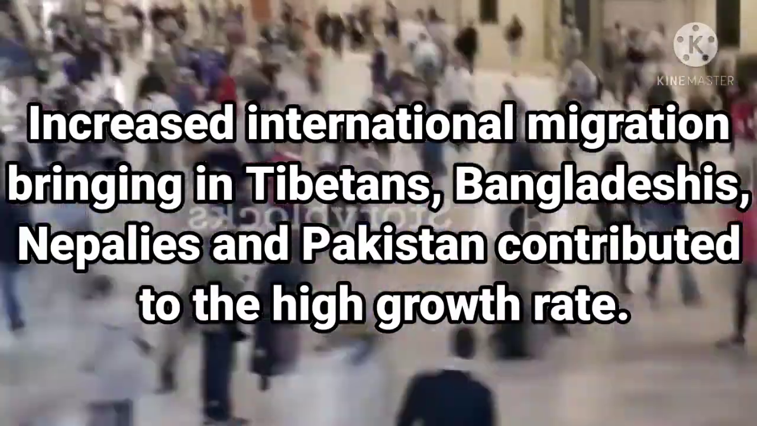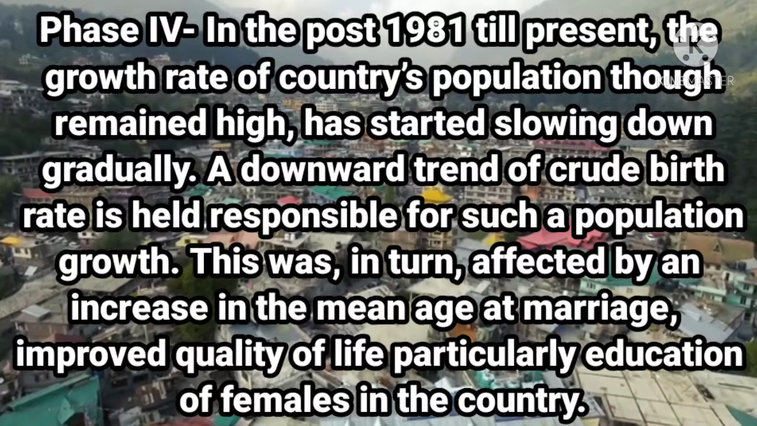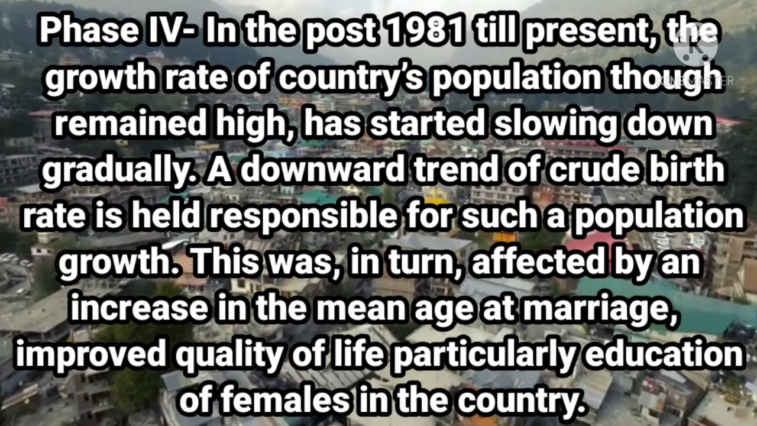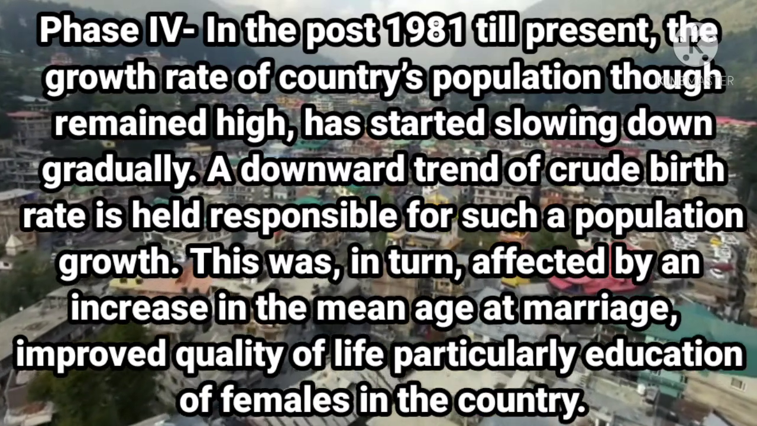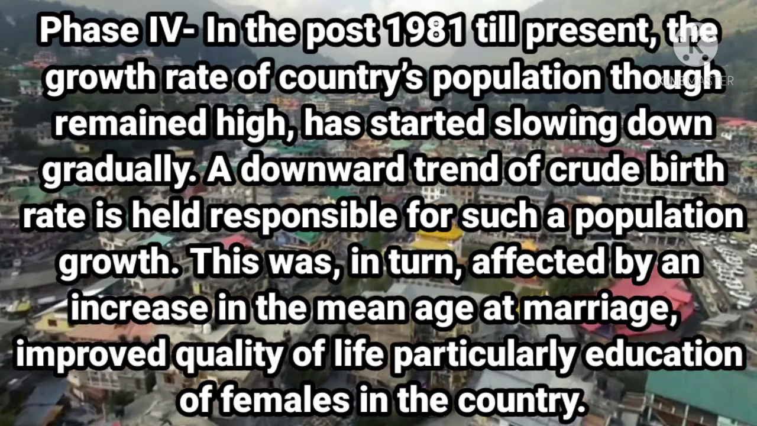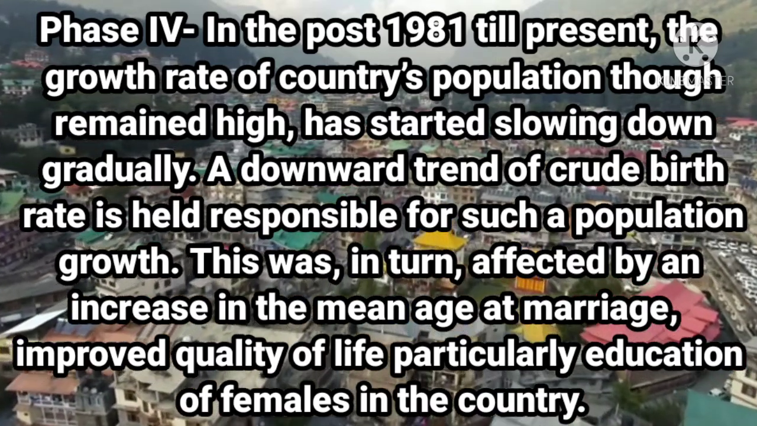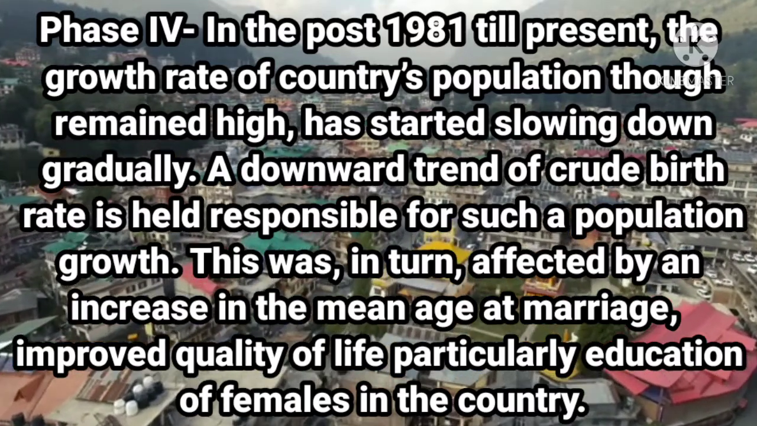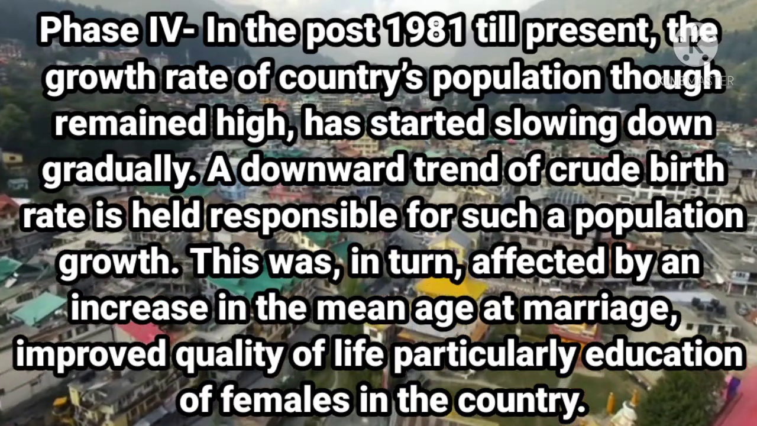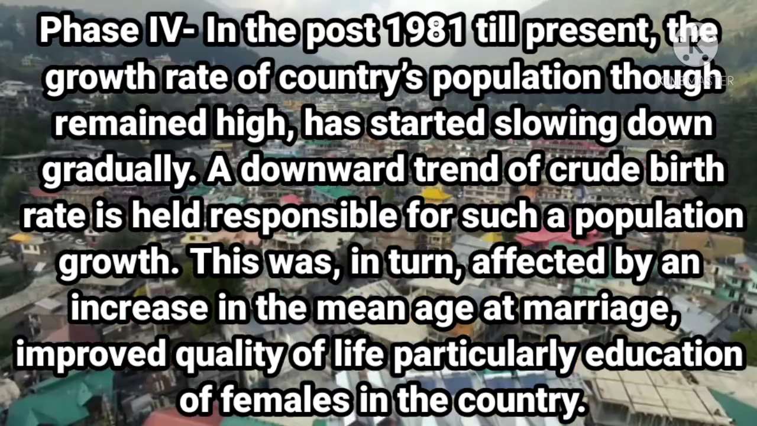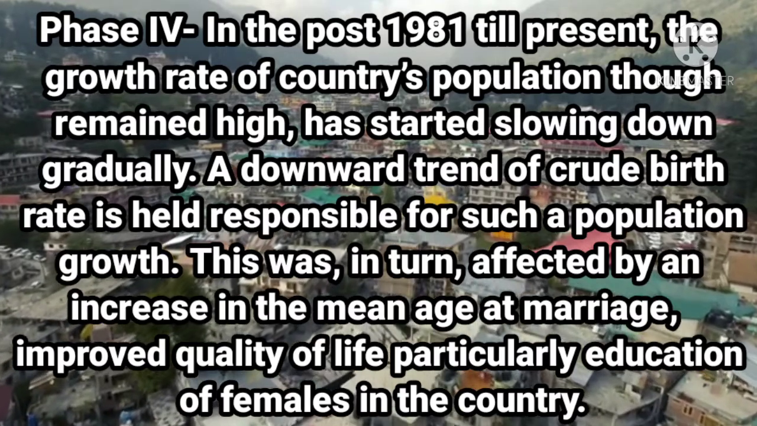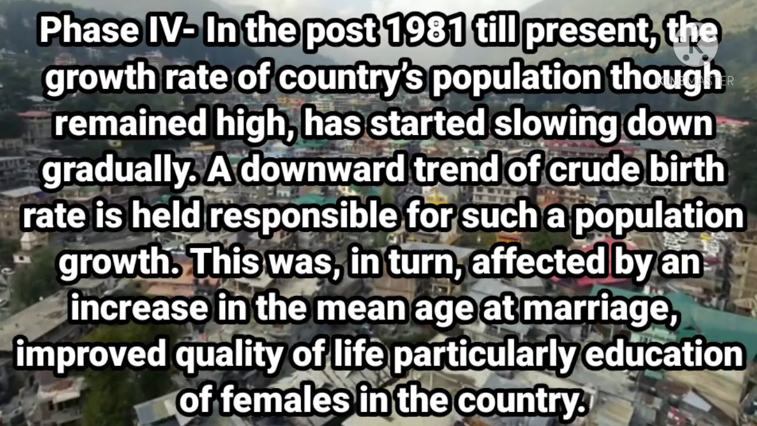Then the fourth phase is post 1981 till the present. Growth rate has started showing a declining trend, with a decrease in the CBR due to an increase in the age at marriage, improved educational facilities and many other medical facilities. So these were the four phases through which we can study the growth of population over the last few decades, and how it is growing in the condition of explosion.